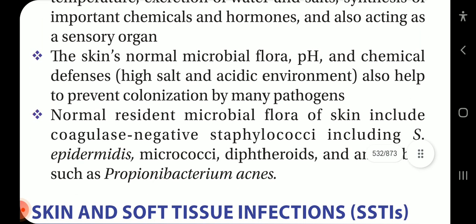The skin's normal microbial flora, pH, and chemical defenses, high salt and acidic environment also help to prevent colonization by many pathogens. Normal resident microbial flora of skin include coagulase negative staphylococci, including Staphylococcus epidermidis, micrococci, diphtheroids, and anaerobes such as Propionibacterium acnes.